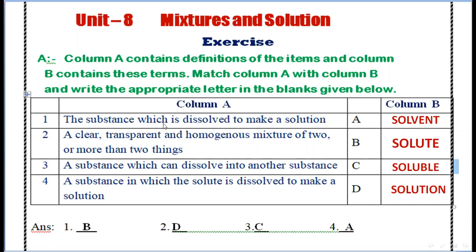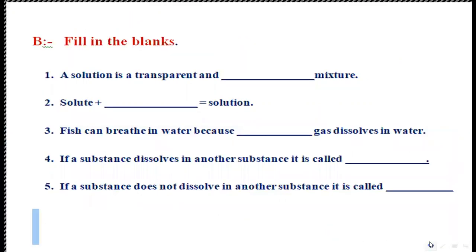Again we repeat: the substance which is dissolved to make a solution is called solute. A clear, transparent and homogeneous mixture of two or more things is called a solution. A substance which can dissolve into another substance is called soluble. And a substance in which the solute is dissolved to make a solution is called solvent. So this is your exercise A. You must complete it in your book.